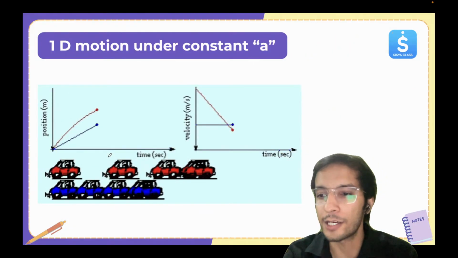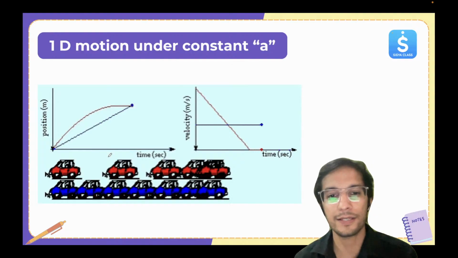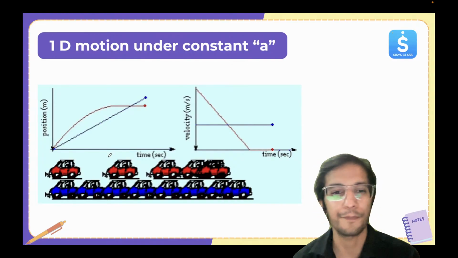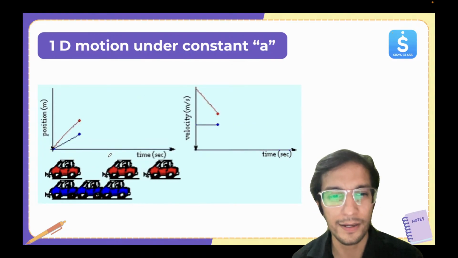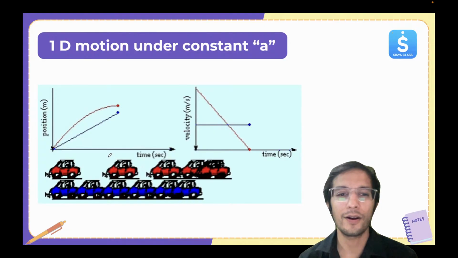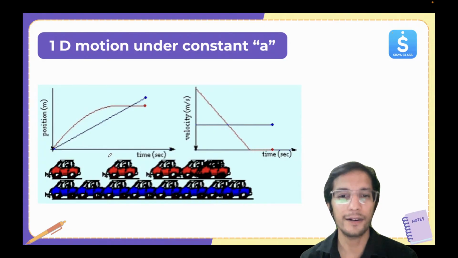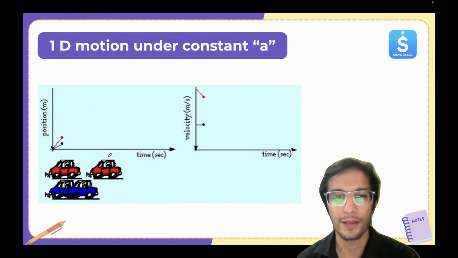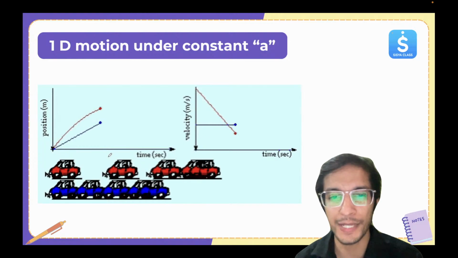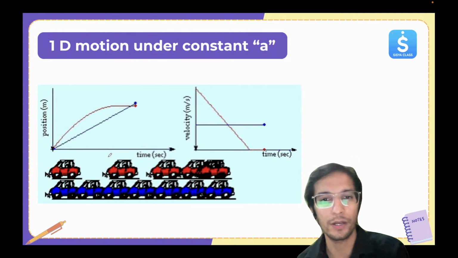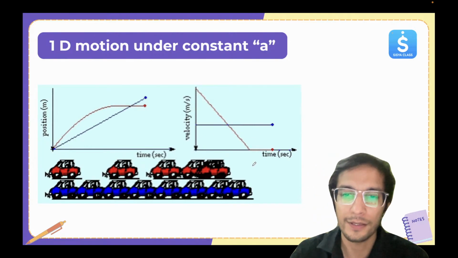Let's look at the next one, which is horizontal. These are two different cars, red and blue. Pay attention, very, very important. For the first one, initially we have given some speed, and then it slows down and then it stops.